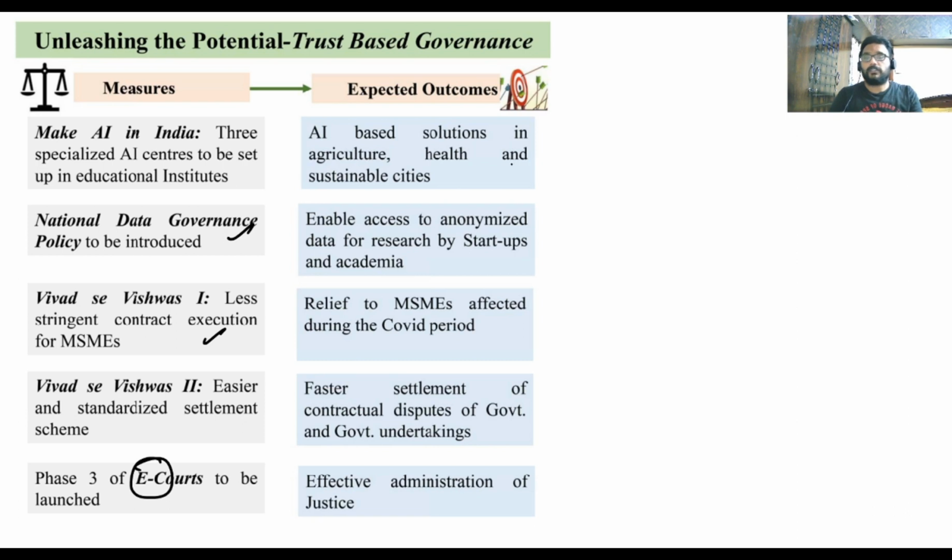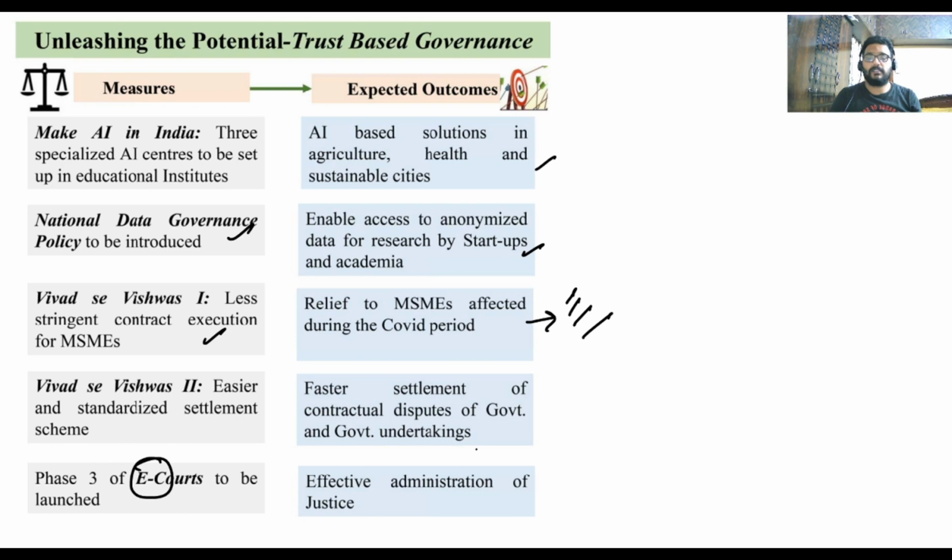Next, AI-based solutions in agriculture, health, and sustainable cities. Enable access to anonymized data for research by startups. Relief to MSMEs. That means some compensations are given, GST compensation is given to them. 24x7 water supply is being given, and free electricity or compensation is being given to them.